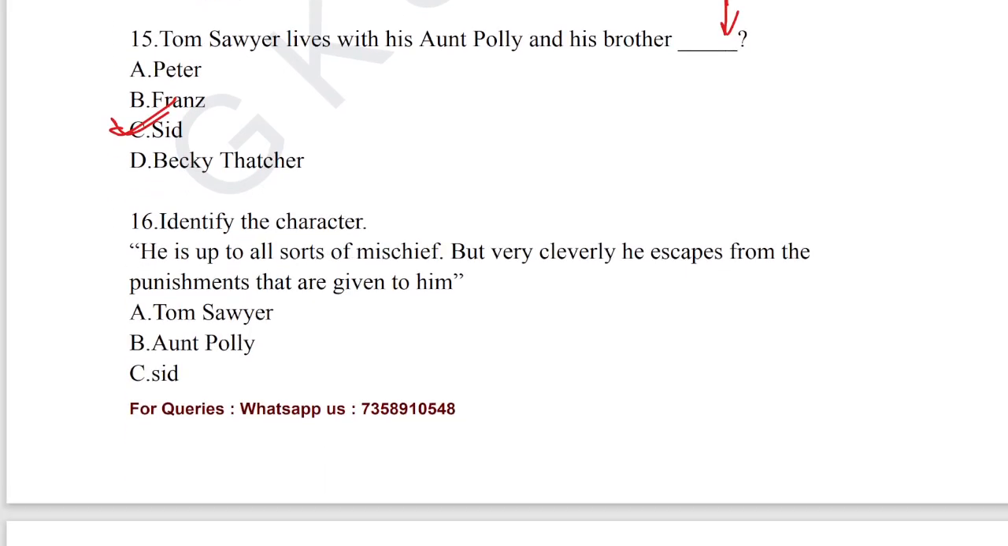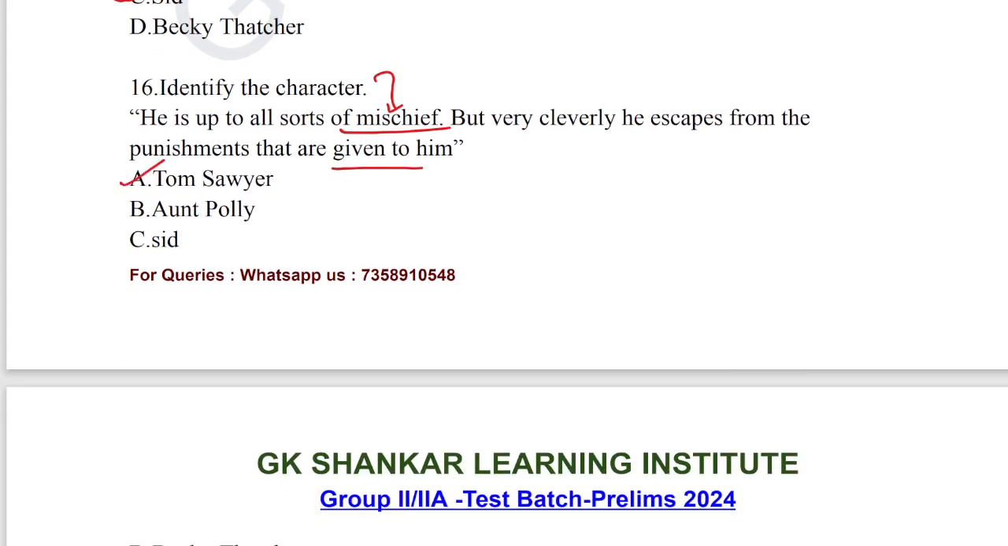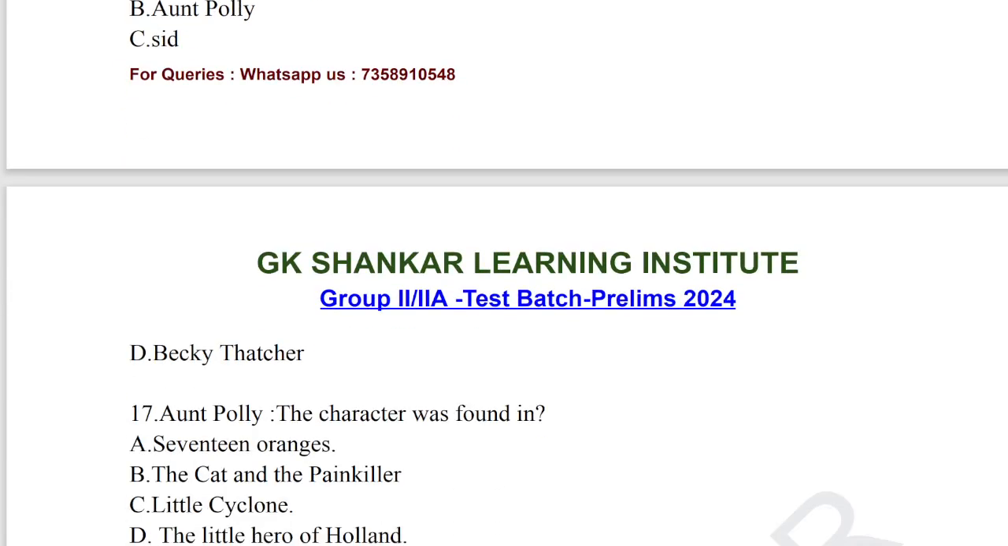Let's take up question number 16. Identify the character. He is up to all sorts of mischief, but very cleverly he escapes from the punishment that is given to him. Based on these lines, you must identify the character. Option A, Tom Sawyer, is the character who is up to all sorts of mischief but very cleverly escapes the punishment given to him. Question number 16, option A is the answer, Tom Sawyer.